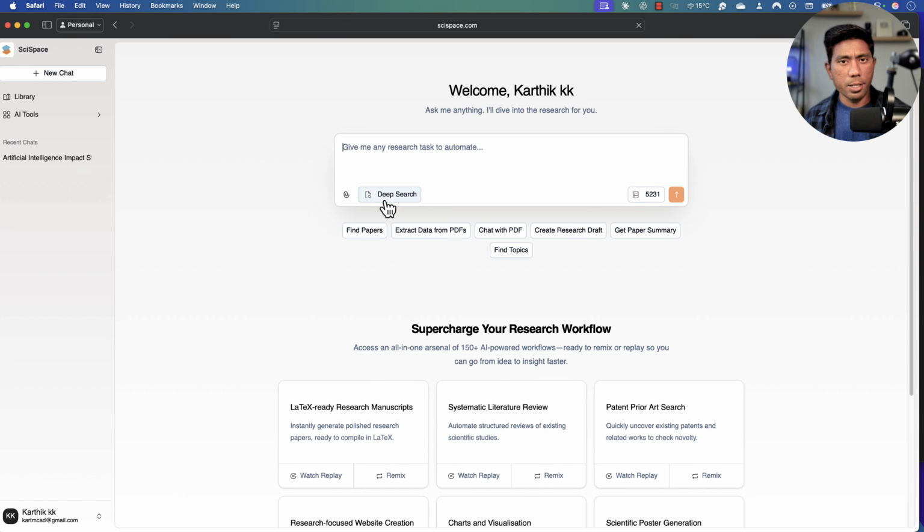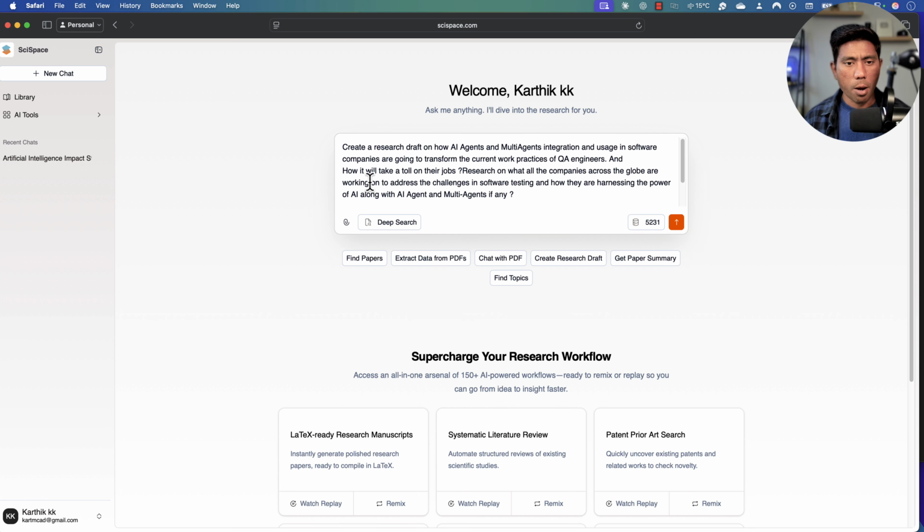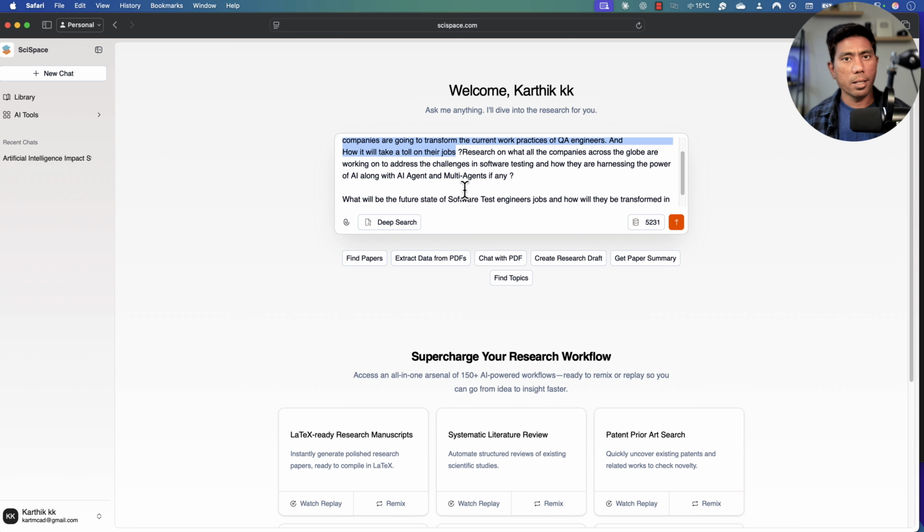This is quite amazing, and I will compare this SciSpace agent with the other tools we have on the internet. So I'm going to enter this particular prompt: create a research draft on how AI agents and multi-agent integration and usage in software companies are going to transform the current work practices of QA engineers and how it will take a toll on their jobs. Research what companies across the globe are doing to address the challenges in software testing and how they are going to harness the power of AI along with AI agents and multi-agents, if any.